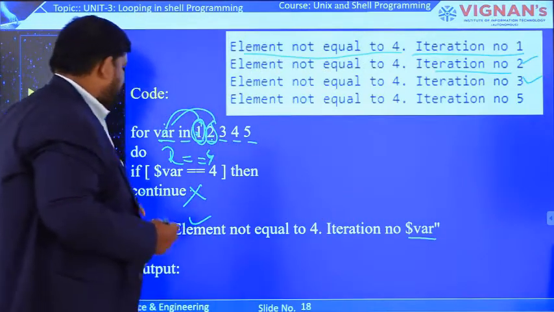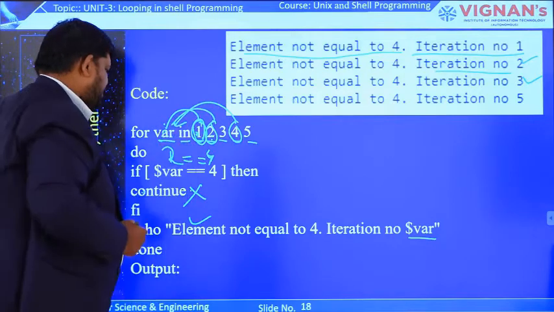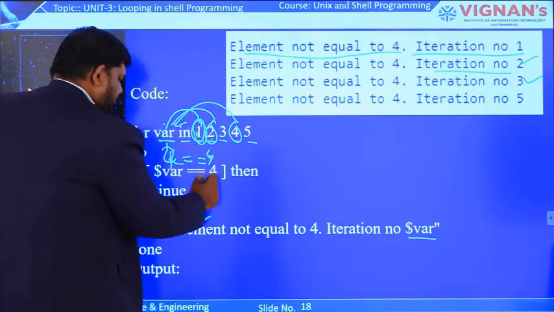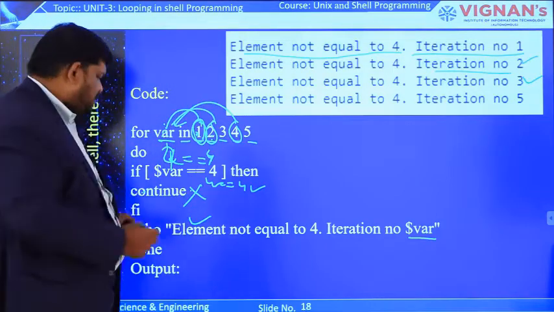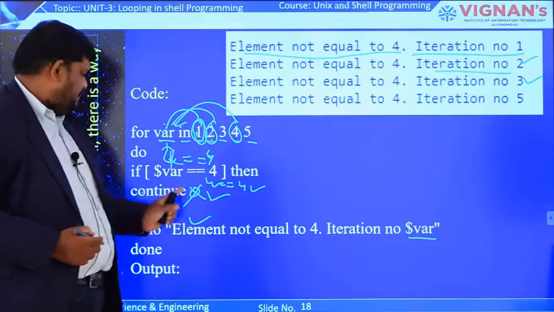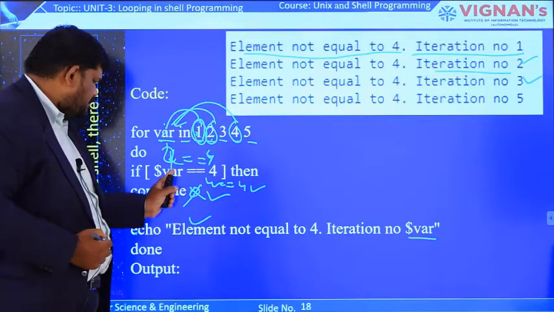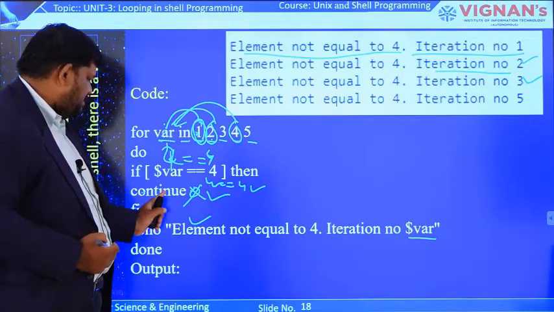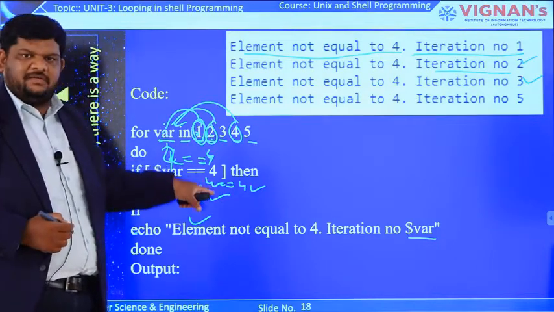Now consider the fourth item. If this item is assigned to the variable, the variable value is 4. 4 is equal to 4, so the answer is true. Now the continue statement will execute. When the test evaluation result of the if statement is true, the true block executes, and in that block continue is there. After executing continue, it terminates only the present iteration.